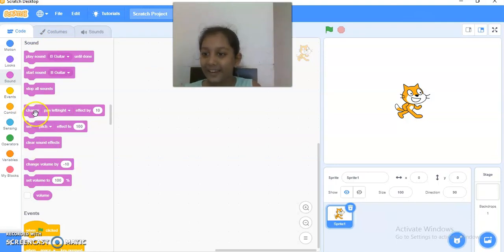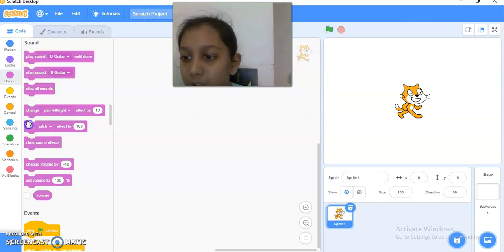So when I click over here, it will change the pan effect, and now the voice is a little bit changed. So that's the meaning of this clear sound effects. So now when I click over here, it will clear all the sound effects, and now it will make the guitar how it was, like this. It was like this. No, I'll just show you once again.